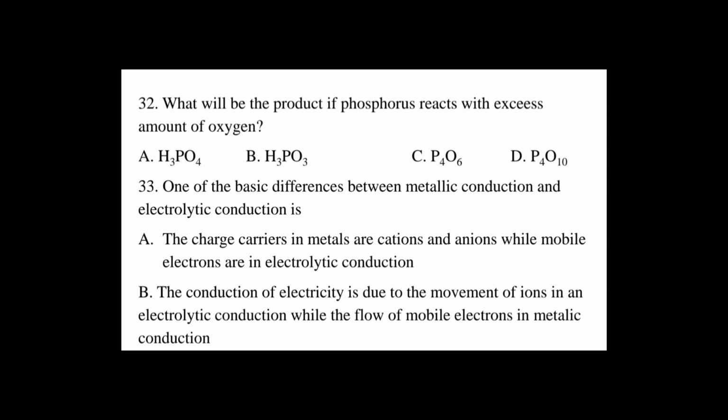ክፍል 4 32ኛ ጥያቄ ላይ እንጀምራለን። Question number 32: What will be the product if phosphorus reacts with excess amount of oxygen? A H3PO4, B H3PO3, C P4O6, D P4O10 ይላል 32ኛ ጥያቄ።